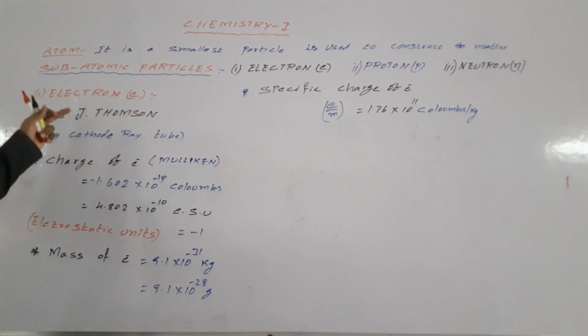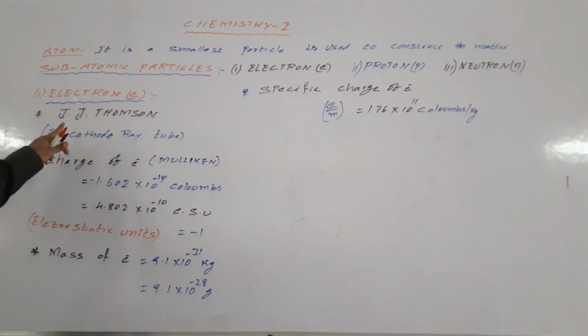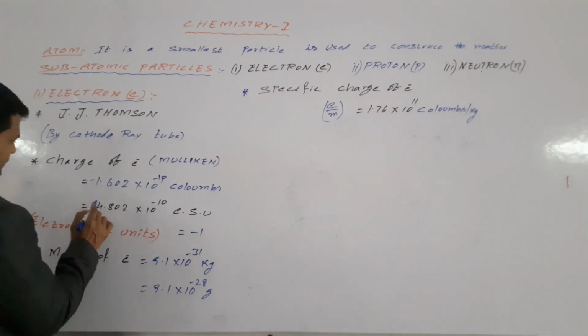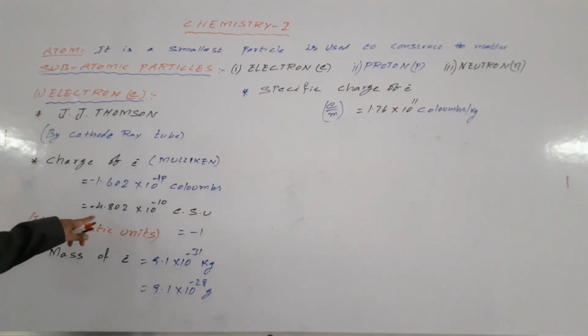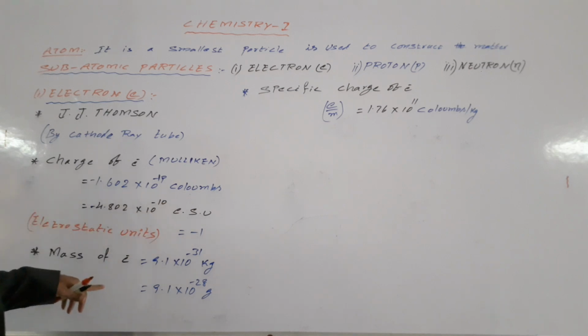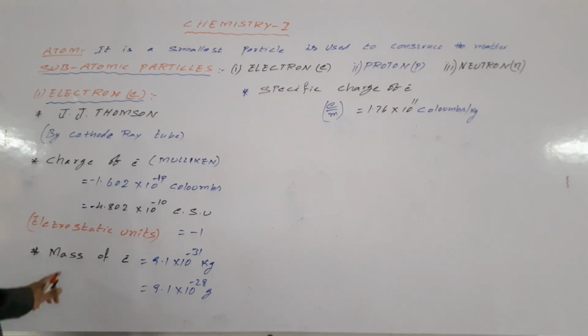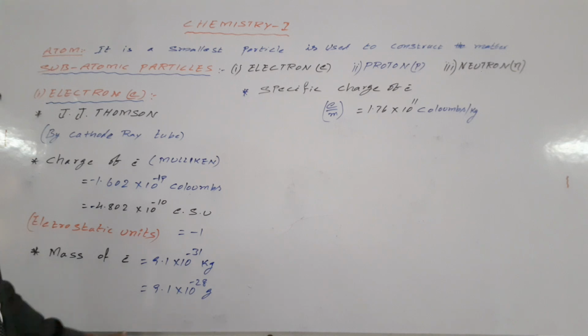The electron is a fundamental particle, discovered by J.J. Thomson by cathode ray tube. The charge of the electron was given by Millikan, minus 1.602 into 10 power minus 19 coulombs, or 4.802 into 10 power minus 10 electrostatic units. The mass of the electron is 9.1 into 10 power minus 31 kg or 9.1 into 10 power minus 28 grams.